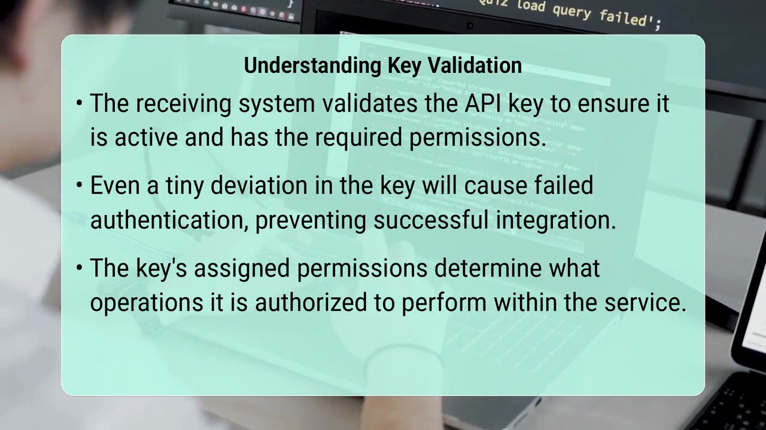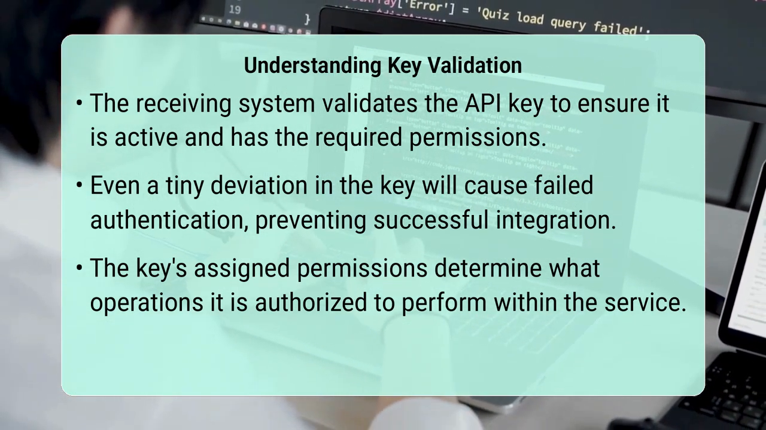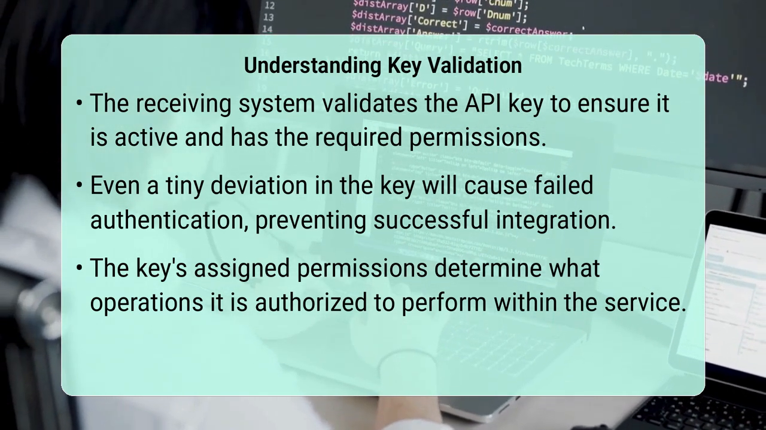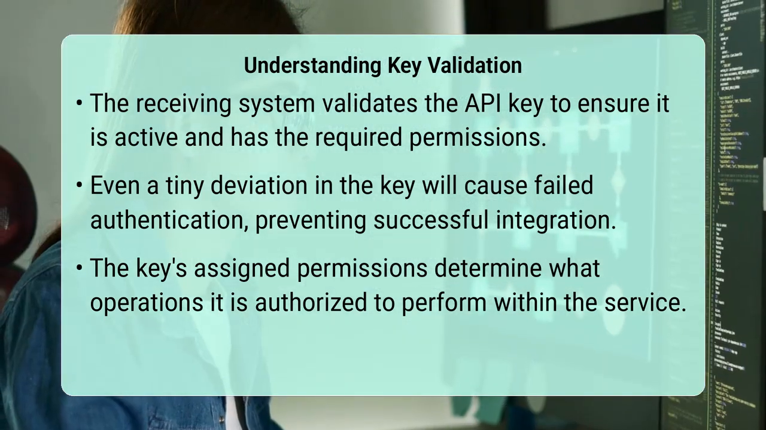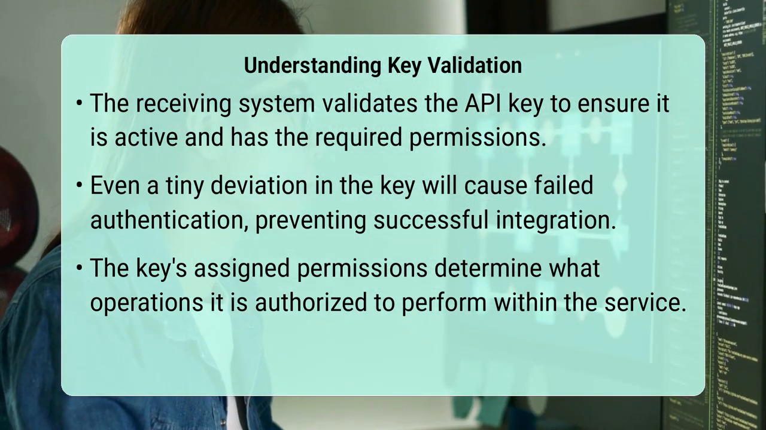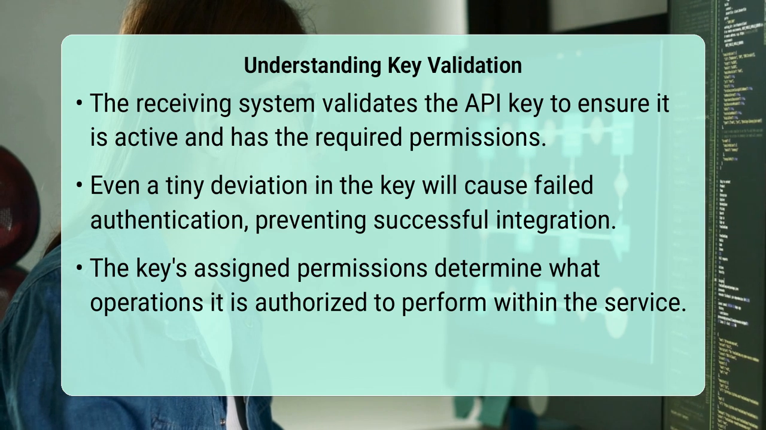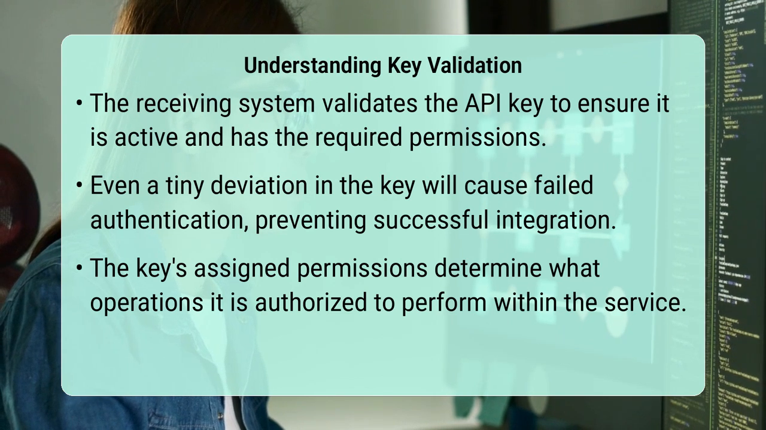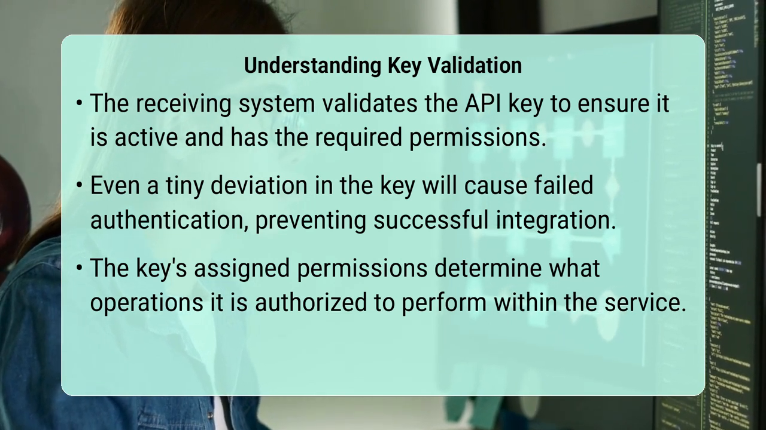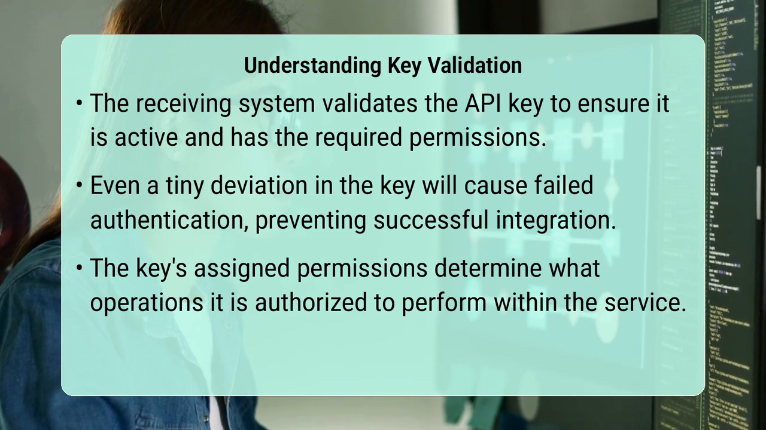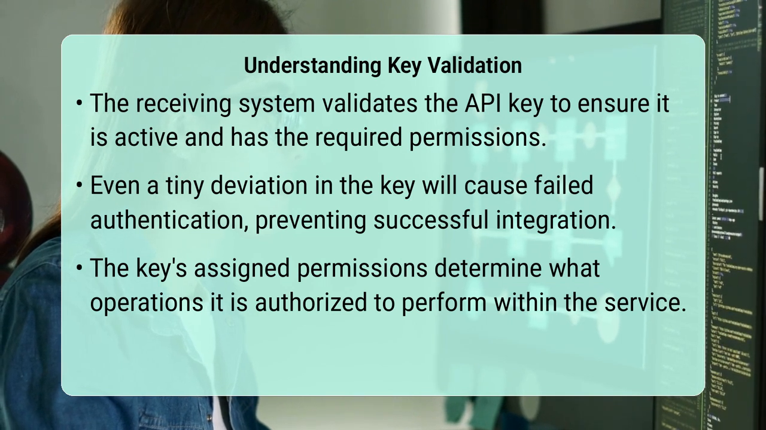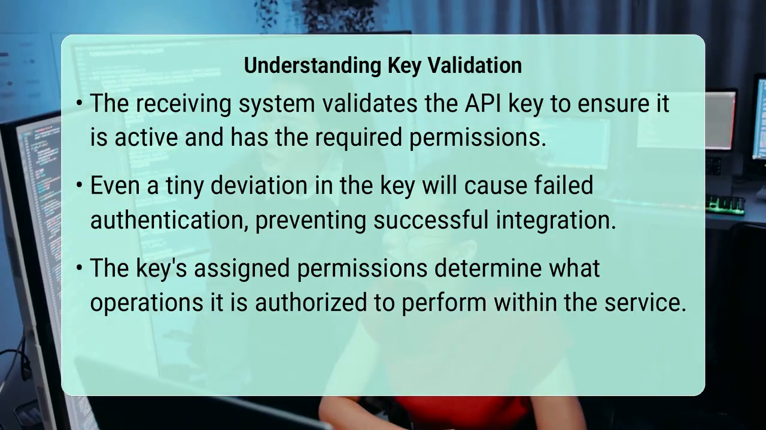The core mechanism behind application programming interface key failures often boils down to how these keys are generated, stored, and validated. When you request data or trigger an action from one software tool to another, the application programming interface key is sent along with your request. The receiving system then checks this key against its records to ensure it is valid, active, and has the necessary permissions for the operation you are trying to perform. Any deviation, no matter how small, will result in a failed authentication, blocking the integration.